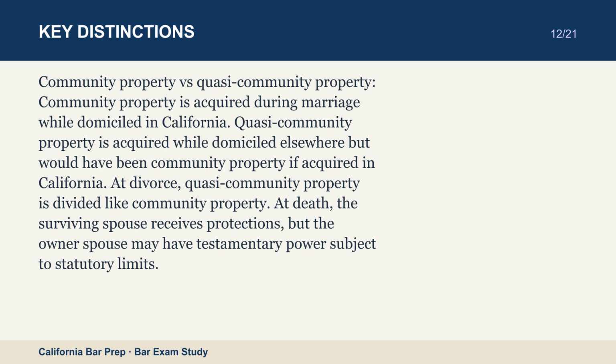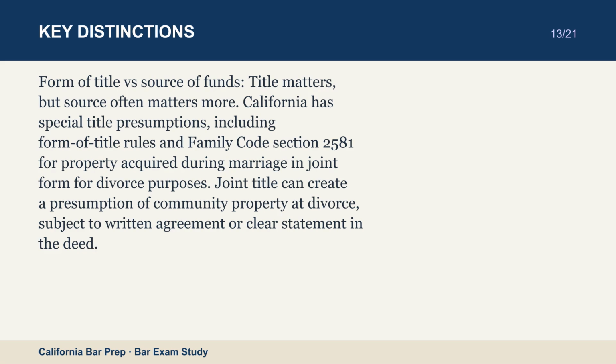Form of title versus source of funds. Title matters, but source often matters more. California has special title presumptions, including form of title rules and Family Code Section 2581 for property acquired during marriage in joint form for divorce purposes. Joint title can create a presumption of community property at divorce, subject to written agreement or clear statement in the deed. Divorce versus death. Rules can differ.